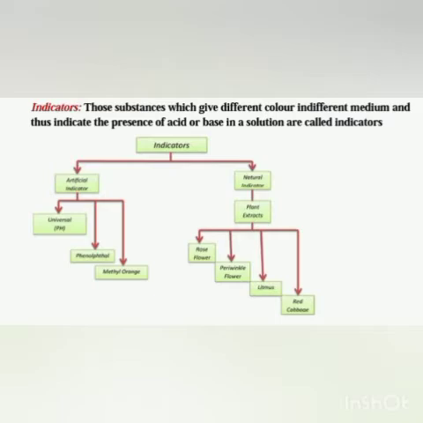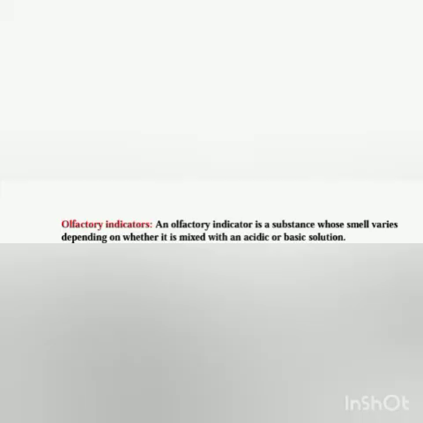Now, what are olfactory indicators? An olfactory indicator is a substance whose smell varies depending on whether it is mixed with an acidic or a basic solution. For example, onion. Onion has a typical smell, but when it is mixed with acid the smell goes, while with base it does not give any smell. So onion and vanilla are olfactory indicators.